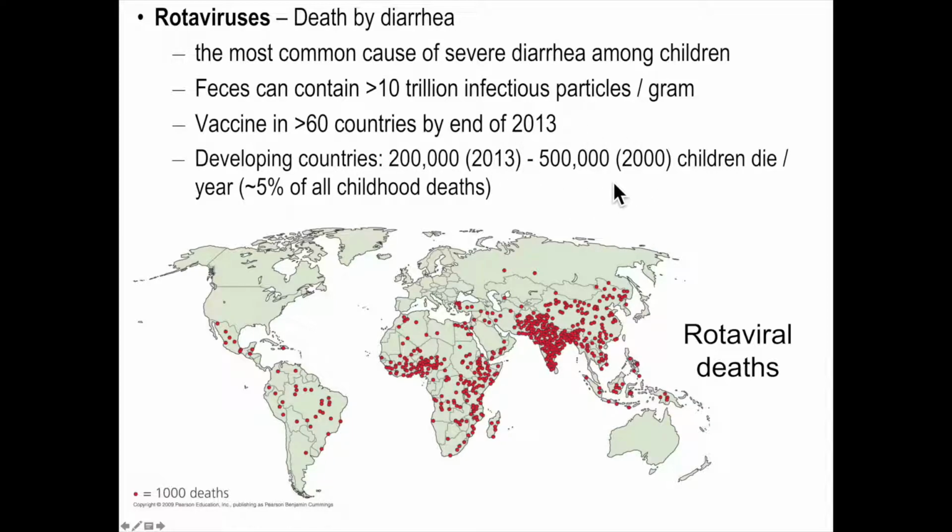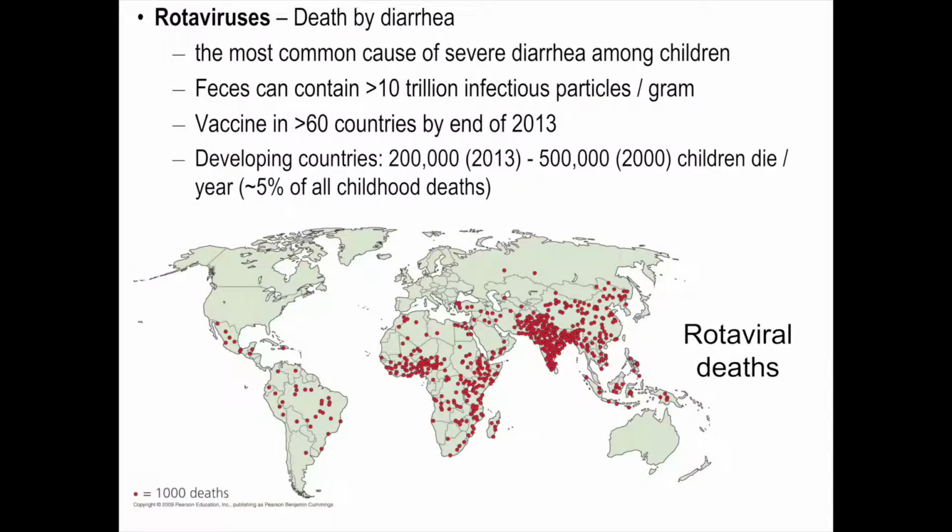In 2000, there was on average every year 500,000 children dying from rotavirus. And fast forward to 2013, it dropped down to 200,000. And by and large, vaccines are one of the main reasons why that occurs. So, anytime I look at some type of disease and there's a lot of people dying from it and there's a vaccine available, it's just always one of those things it's really hard to kind of come to terms with as to why people are still dying from this.